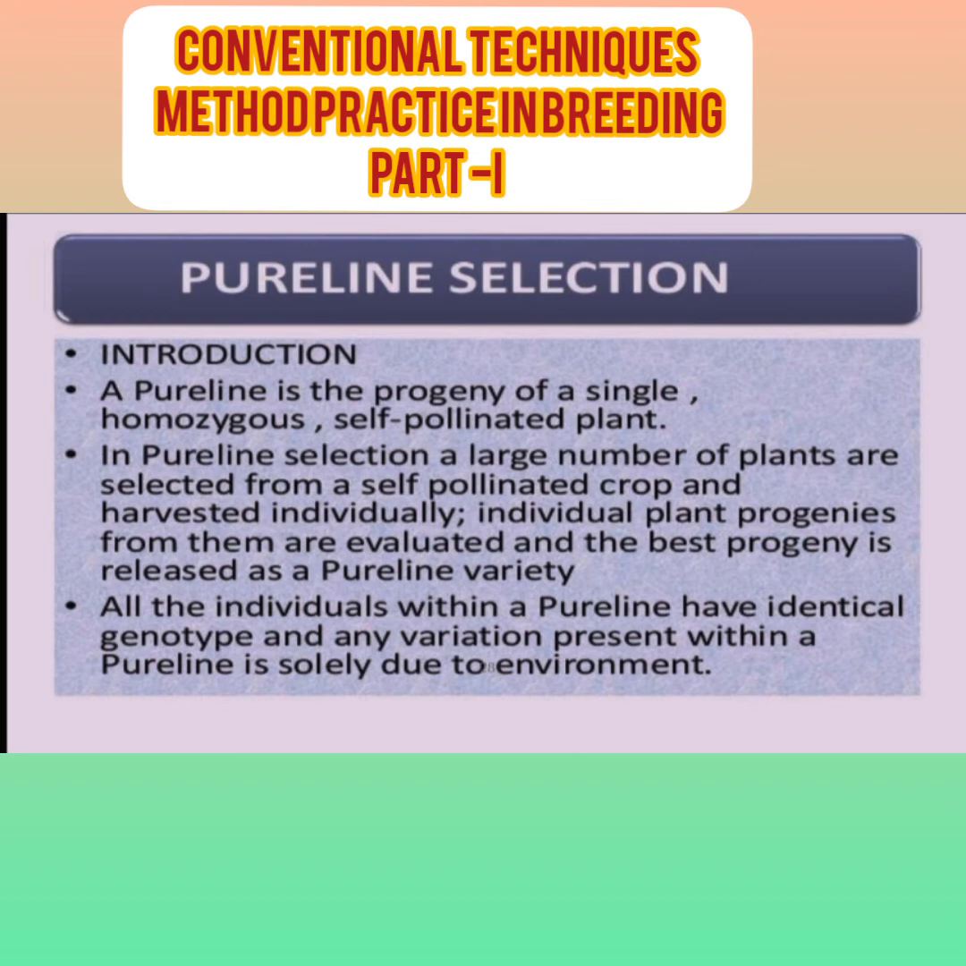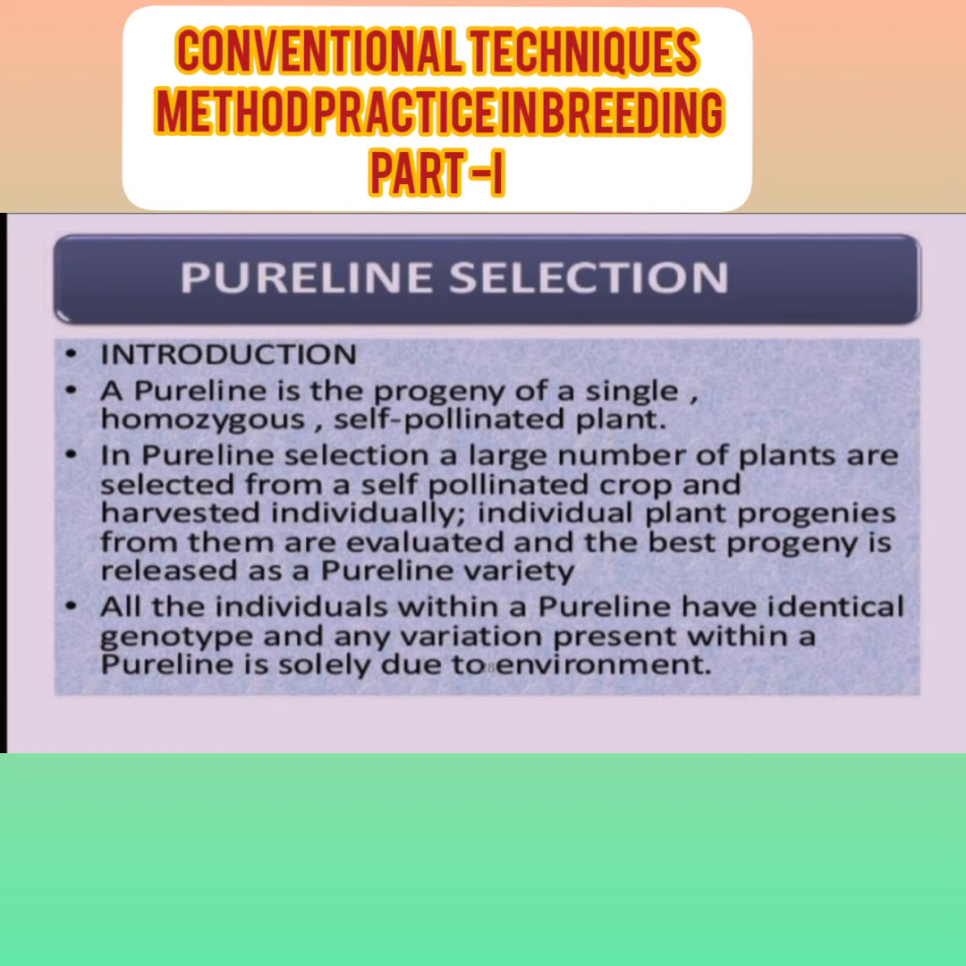In pure line selection, a large number of plants are selected from the self-pollinated crop and harvested individually, and the individual progenies are evaluated and the best progeny is released as a pure line variety. It is a simple way. Only one step is skipped: there is no bulking or compositing. They collect the seed, store each individually and separately, and plant them in the second year.